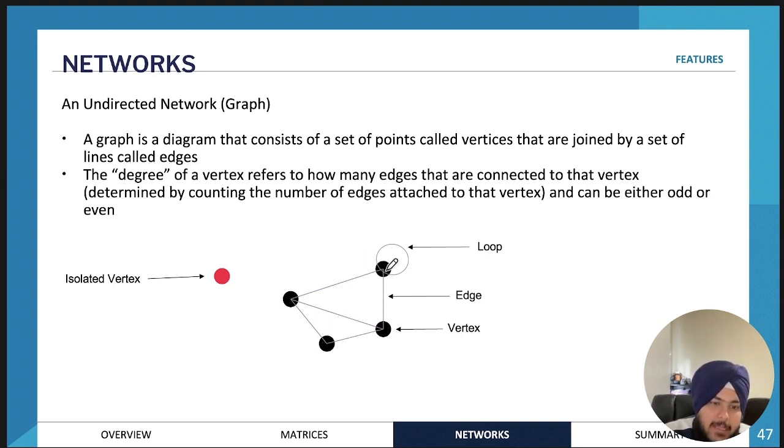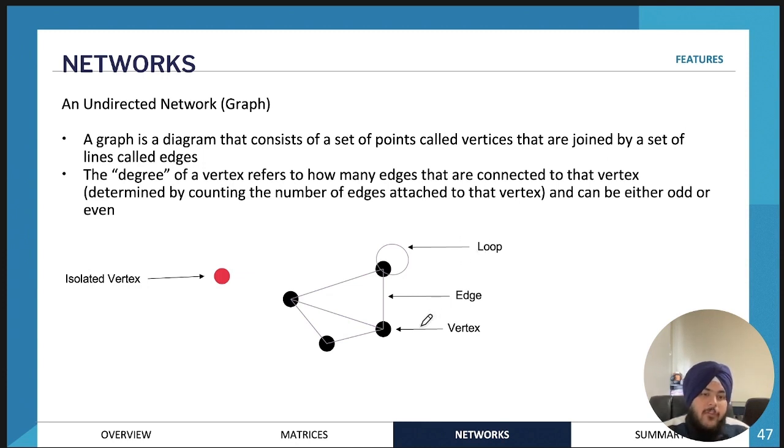And we have lines connecting the vertices to represent certain relationships between the vertices. And those lines are called edges. And if we have an edge that's connecting one vertex to itself, it's called a loop. And if we have a vertex that's not connected to any of the other vertices in the network by an edge, it's called an isolated vertex.